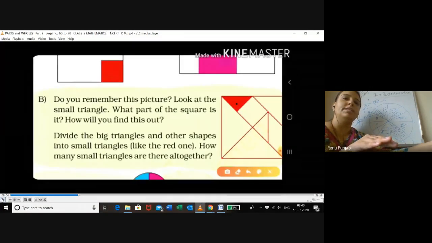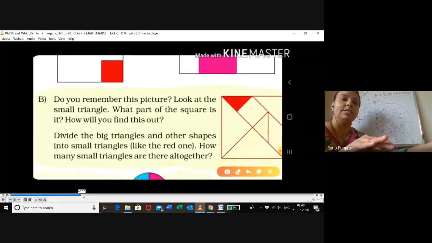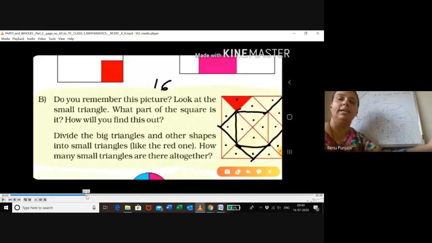See, do you remember this picture? Look at the small triangle. What part of the square it is? How will you find this out? Divide the big triangle into small shapes. 1/2. Let's see how this is divided. See how small triangles are made in this. Can you all do it faster?